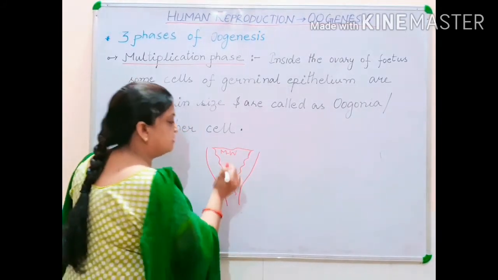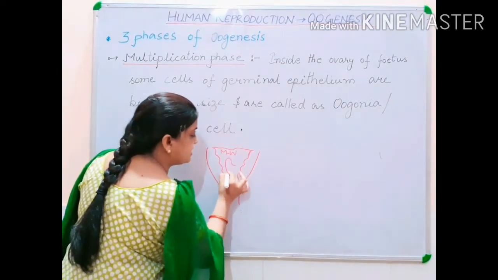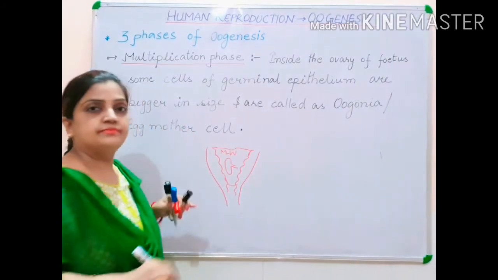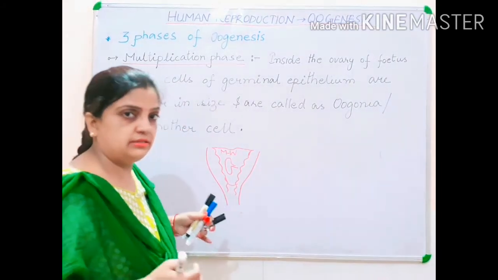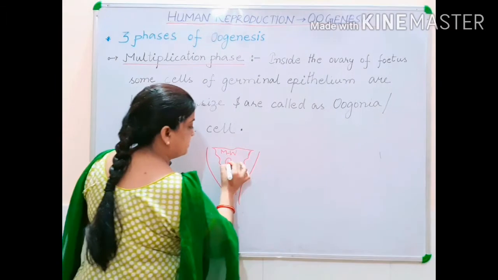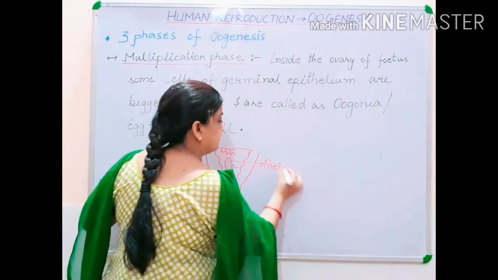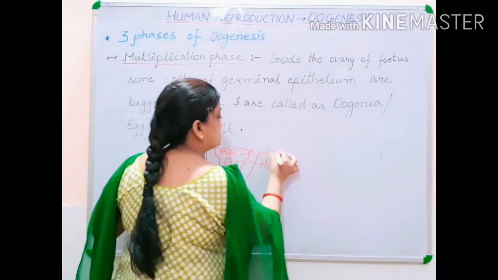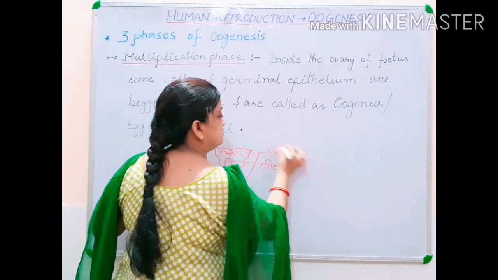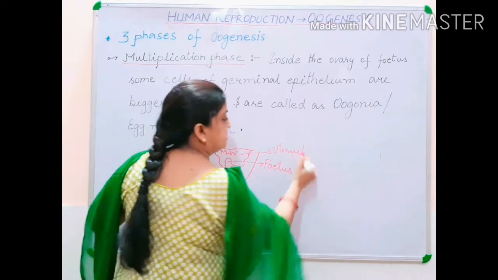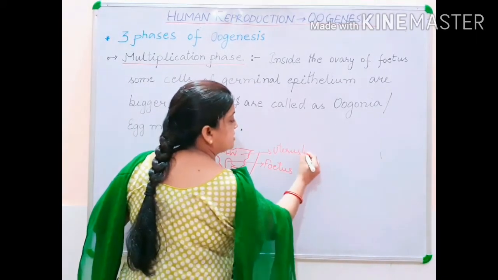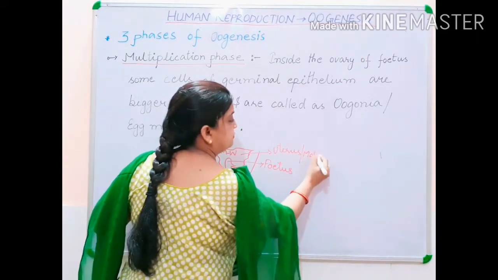Inside this mother's womb the fetus is developing, the developing child. This is your fetus, and this is your uterus. During pregnancy, the place where the child develops is called the mother's womb.